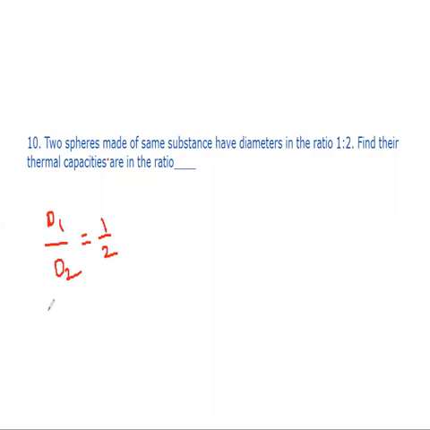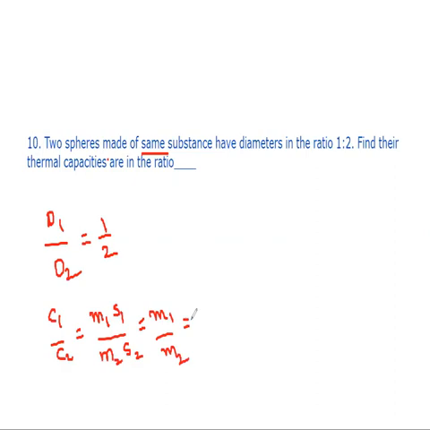And they are asking us to calculate thermal capacities. The formula for thermal capacity is C, which is nothing but Ms. So C1 by C2 is M1 S1 by M2 S2, and it is already given here that the substance is the same. That means for the same materials, the values of specific heats are the same. So finally, you can write it is equal to only M1 by M2.